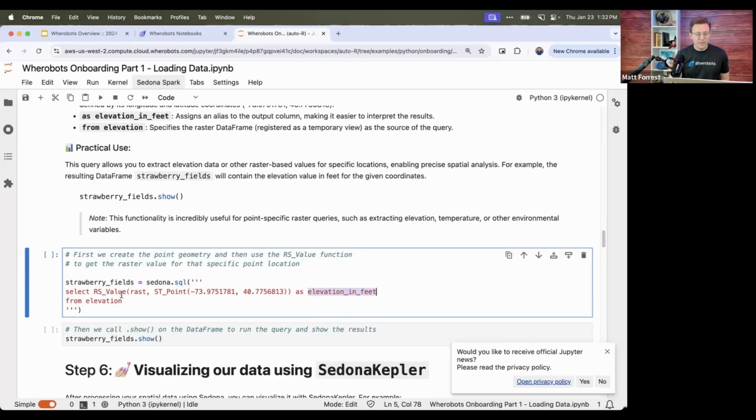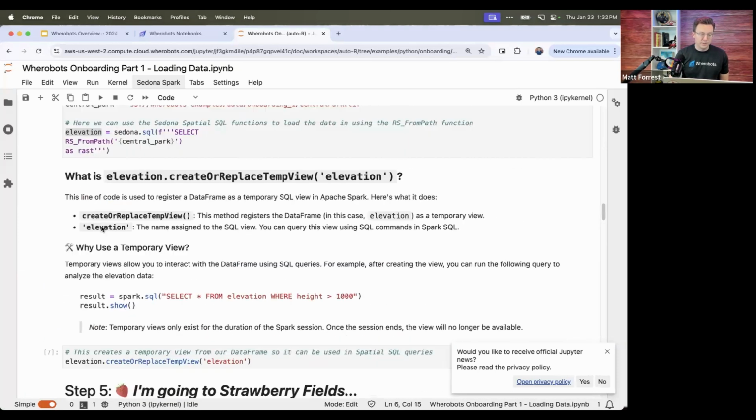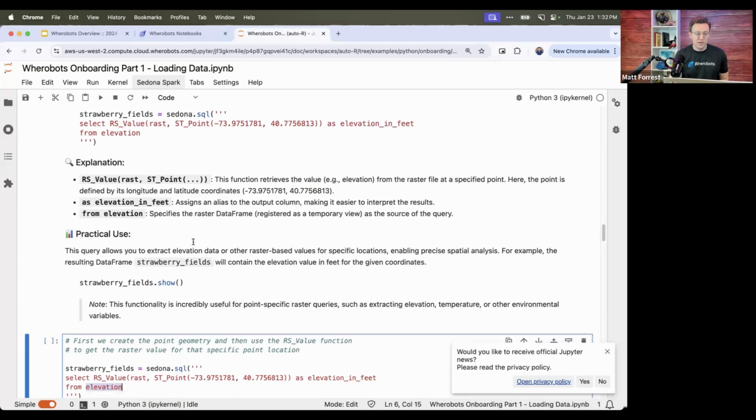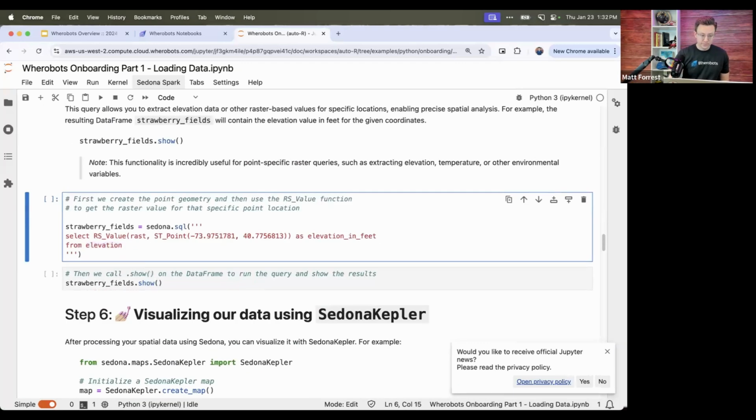And then basically return that as that value in feet, since the spatial projection uses feet as the reference. Since it's New York, they use everything in feet and miles, not meters. So that's what we're doing. And as you can see here, it's using from elevation. This data frame that we just created, since we've created it as a temporary view, we can now reference just as a table.